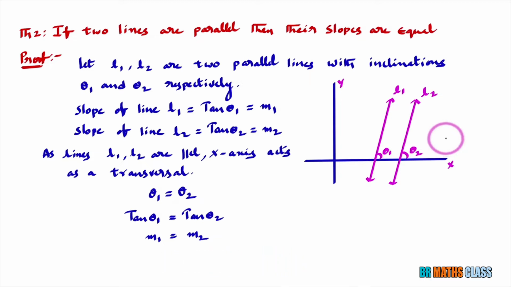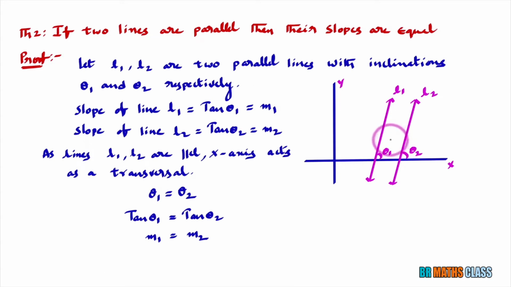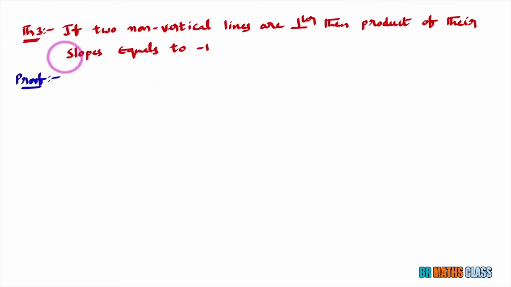Now we have one more result: if two lines are perpendicular, then the product of their slopes is -1. That result's proof also we will discuss now. You see this theorem: if two non-vertical lines are perpendicular, then the product of their slopes equals -1. I will discuss these non-vertical lines at the end. For the time being, you remember it like this: if two lines are perpendicular, then the product of their slopes equals -1. I am going to prove this result.